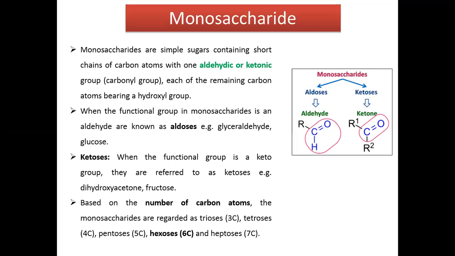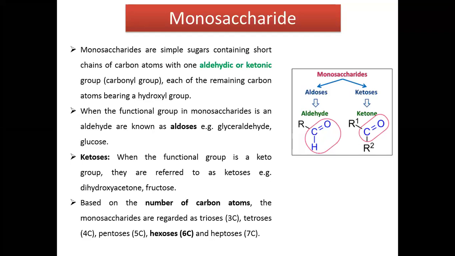So monosaccharides can be classified based on the functional group as well as on the number of carbon atoms. We can classify them on the basis of functional group, whether the monosaccharides have aldehyde or ketonic as the functional group. If a monosaccharide has a CHO group in its structure, then it is known as an aldose. Aldoses are the monosaccharides having an aldehydic group.